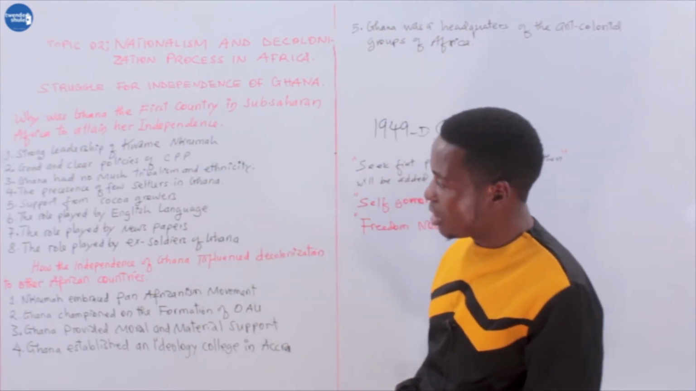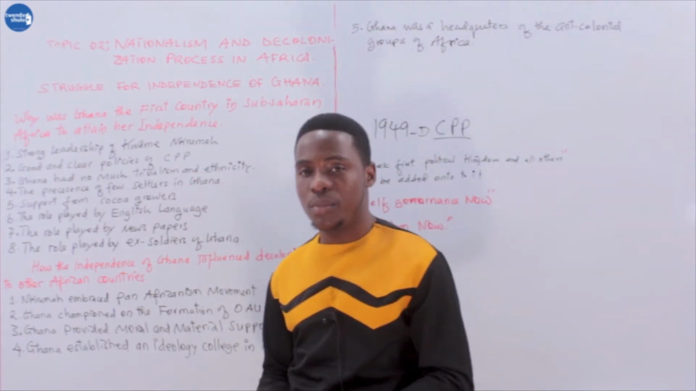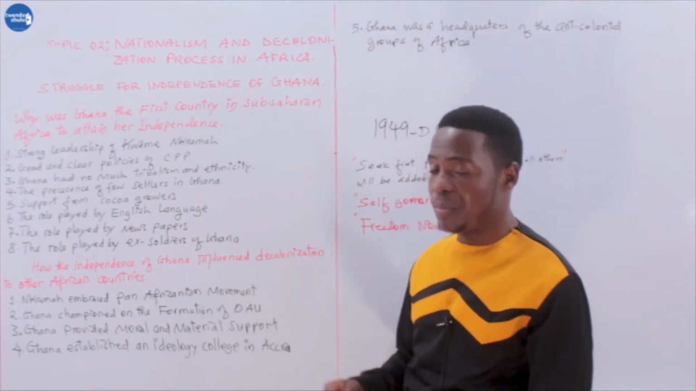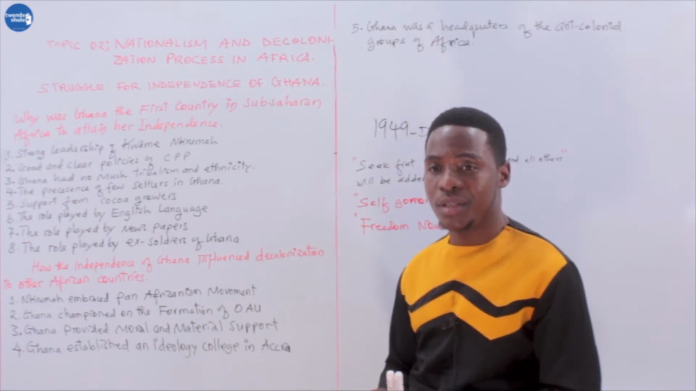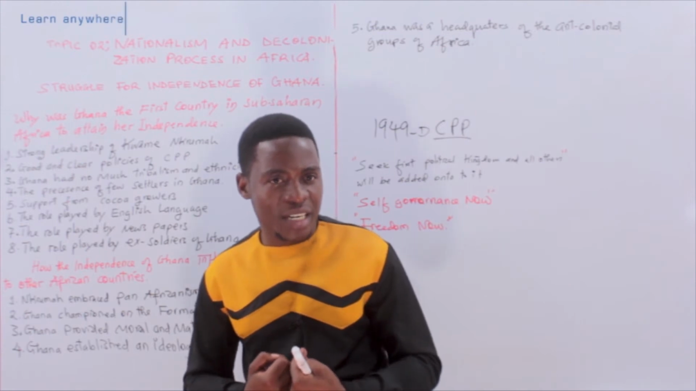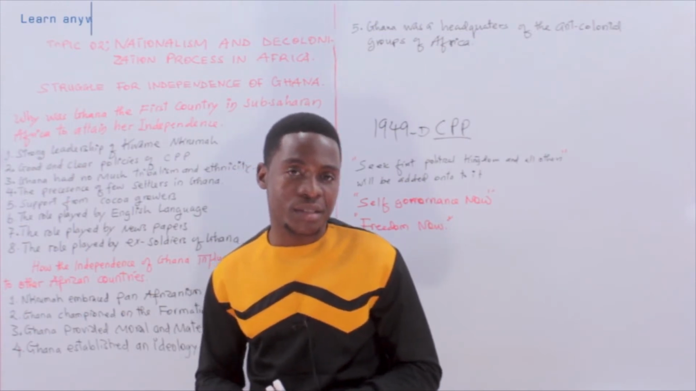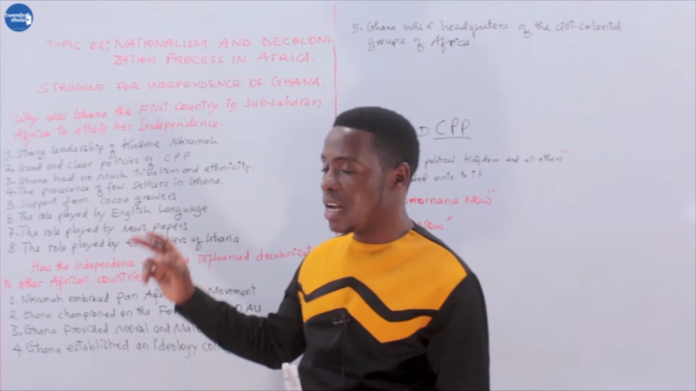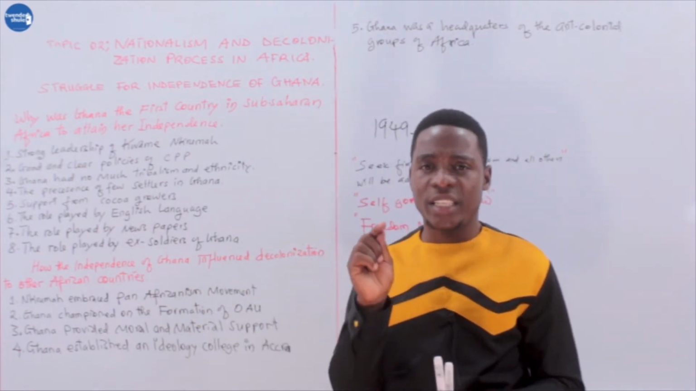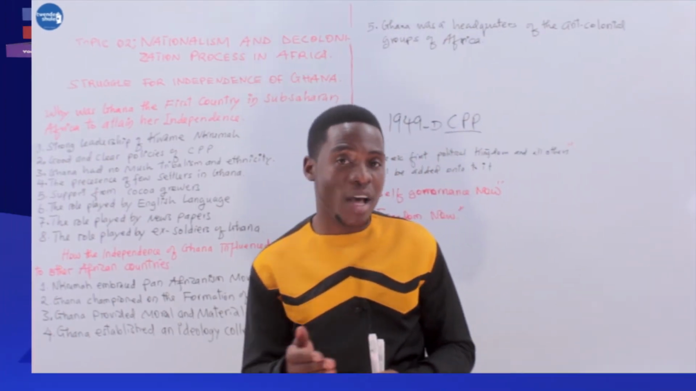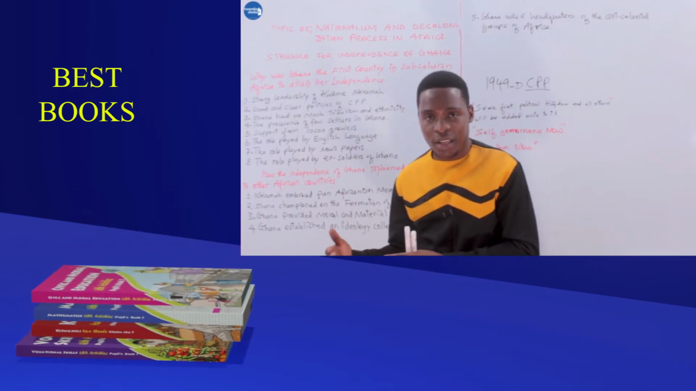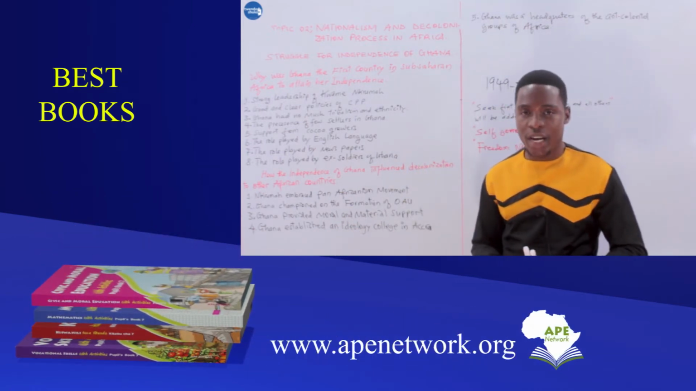The second reason was the good and clear policies of the CPP. The Convention People's Party had a good and clear policy which motivated the people to have nationalistic feeling. For instance, the CPP had a slogan which stated: seek first political freedom, then all other things will be added unto it. Seek first political freedom, then all other things will be added unto it.